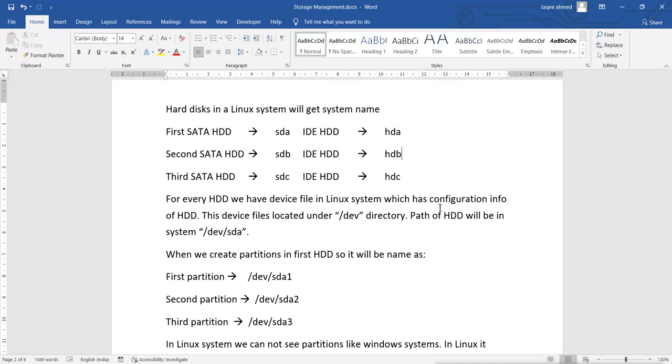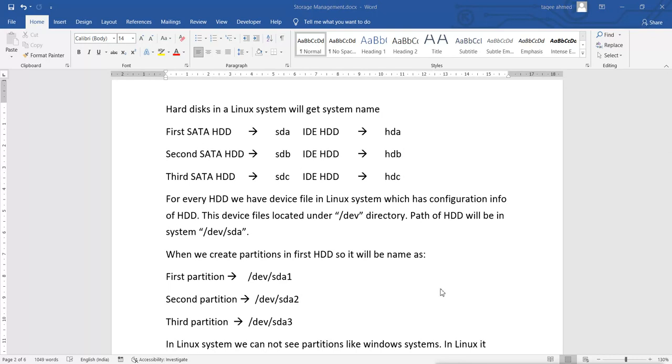Now every hard disk gets a system name, called sda. If it is a SATA hard disk, it will be named sd. If it is an IDE hard disk, it will be named hd. A is for the first hard disk, and so on: second, third, fourth, fifth hard disk go like a, b, c, d, e, f, g. Whether it is SATA or iSCSI, it will be named sda, sdb, sdc, sdd, and if it is IDE, it will be named hda, hdb, hdc, hdd.